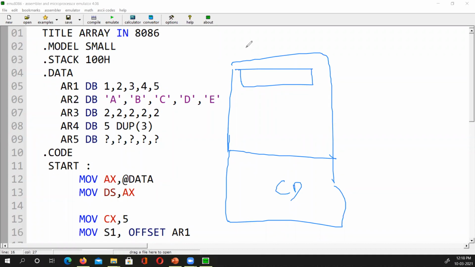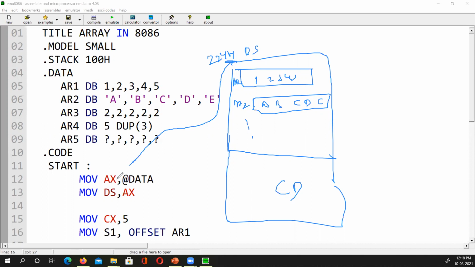This is my data segment, and here is my AR1, which has 1, 2, 3, 4, 5, and here is AR2, which has A, B, C, D, E, and so on. Then 222 and these things. Now I told you this has the address of 224H. Now this address will be in which register? The data segment register. Okay.